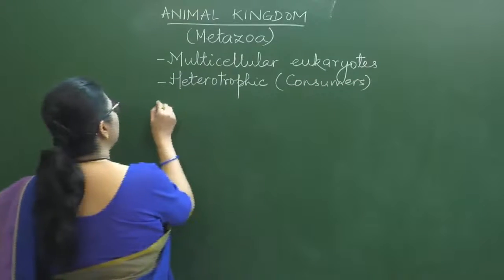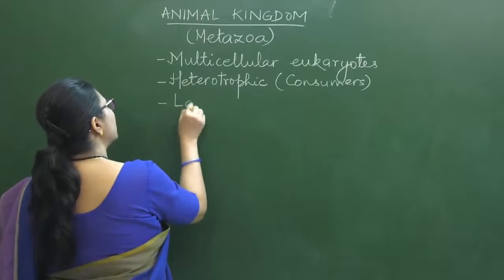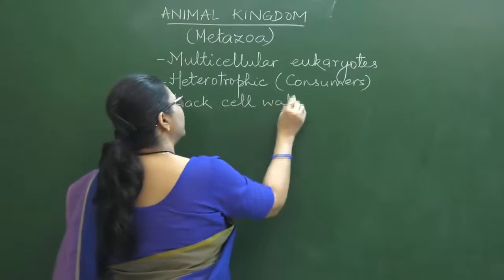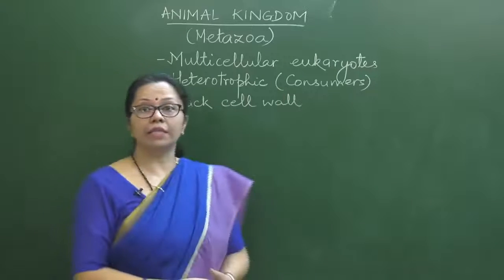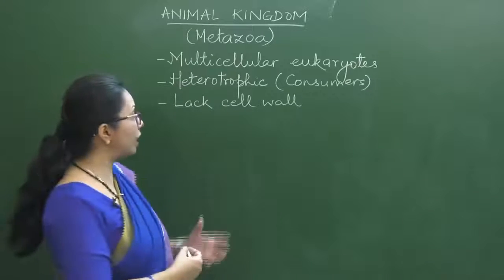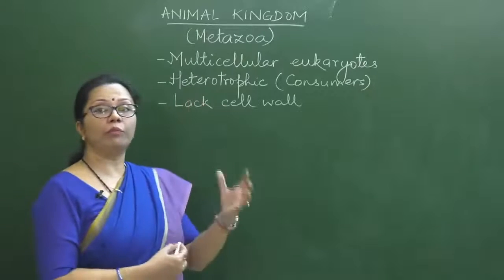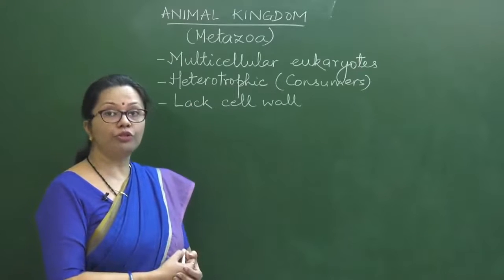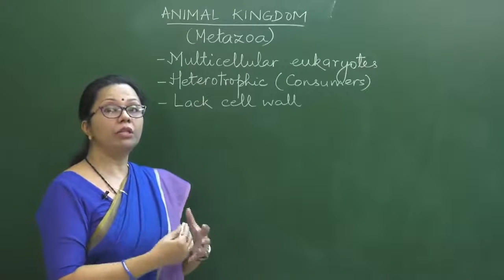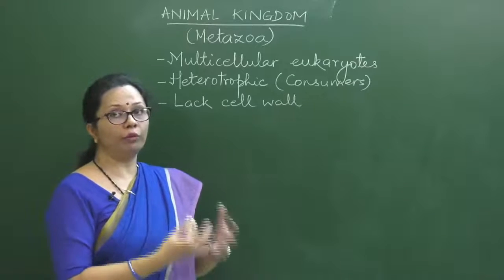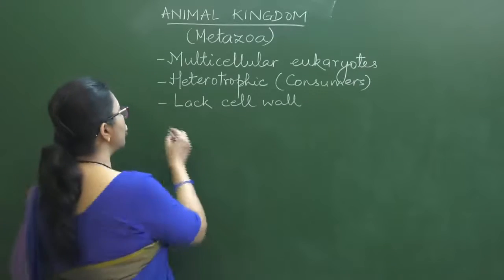And one more thing we can mention, they lack cell wall. So animal cells, of course, don't have a cell wall. These are 3 very important characteristics. Then one more characteristic is that animals have the ability to move from one place to the other, and that is locomotion.